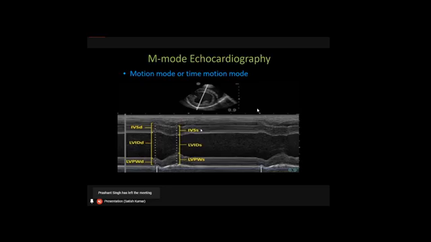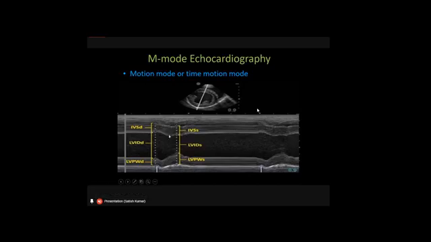That's why they are called interventricular septum at end diastole, interventricular septum at end systole, left ventricle internal diameter at end diastole and systole, like that. They should never be measured at the peak of the diastole or the peak of the systole. If you look at the interventricular septum, the kink is the systolic phase, and this is the diastolic phase.